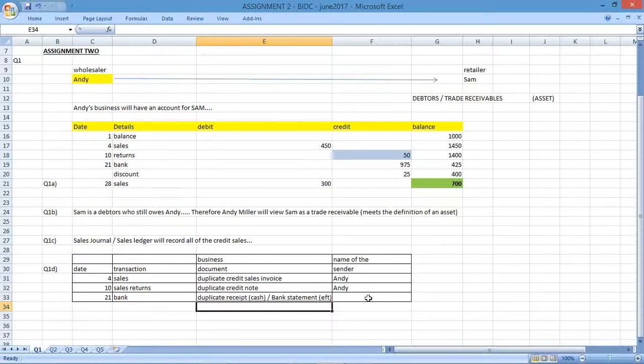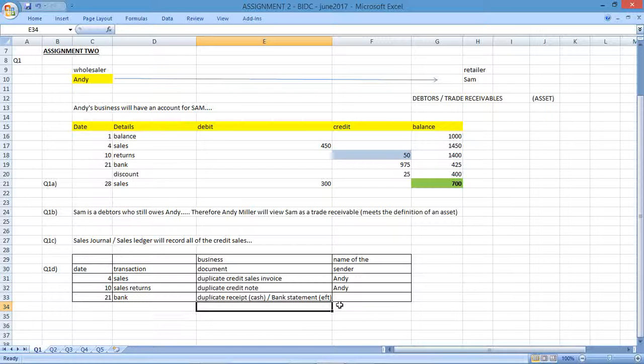So again, two different ways of looking at this. The name of the sender, well, the duplicate receipt will be sending the document to Sam. If it was a bank statement, well, you're not going to send Sam your bank statement. Okay, you're going to keep it for internal records.